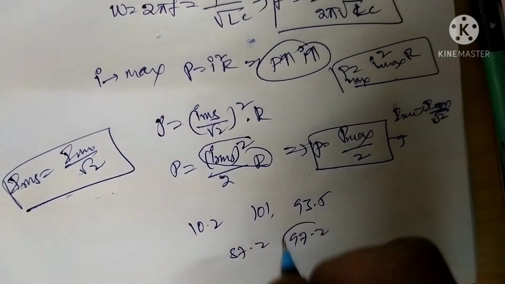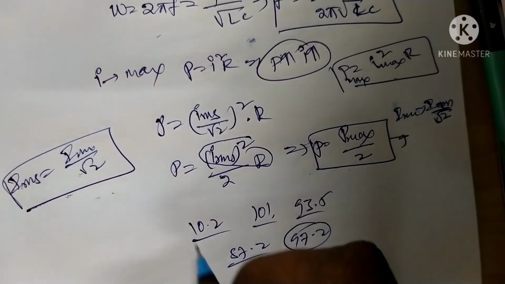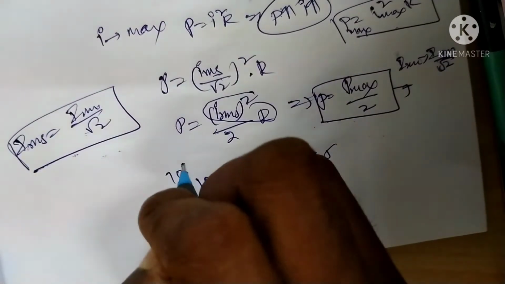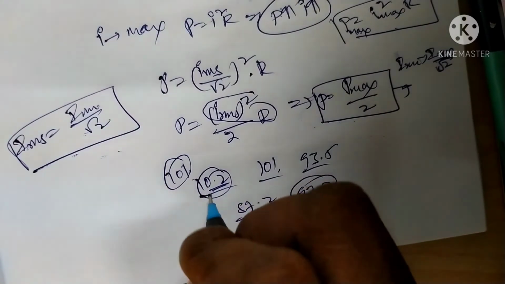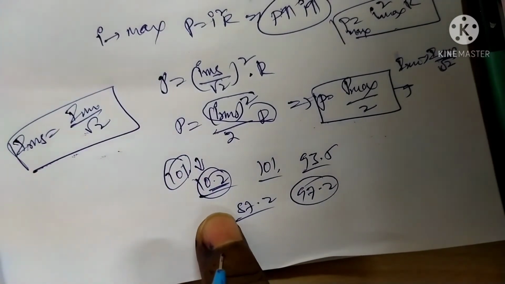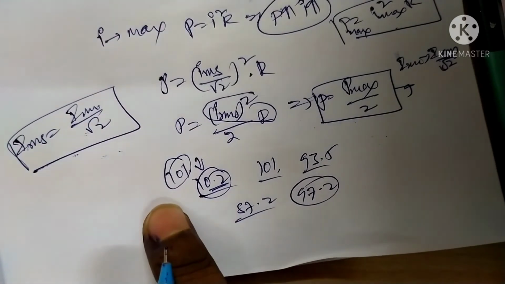Some frequency setup is there. Suppose we set up the radio at 101, which is not the certain frequency, so disturbance will be coming. That is, the resonance frequency and the radio frequency are not matching.